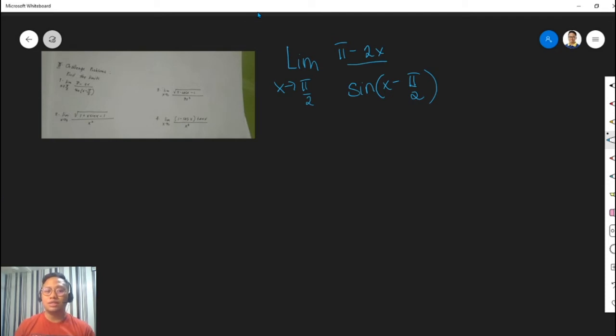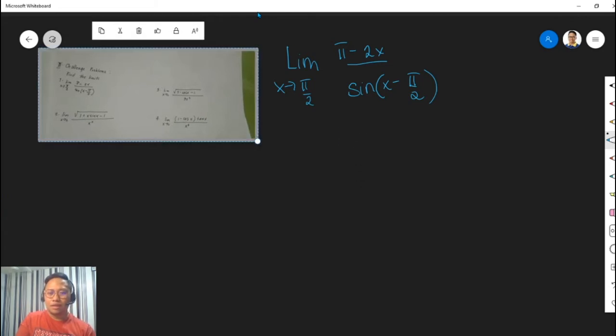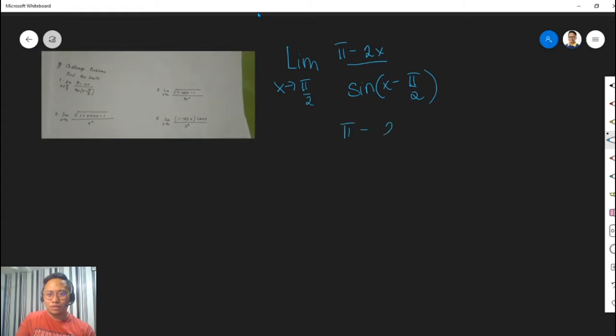We're going to try to substitute the value of x into the x variable in the function and evaluate it. So we're going to have pi minus 2 times pi over 2 over sine pi over 2 minus pi over 2.